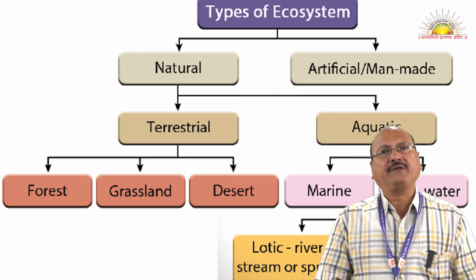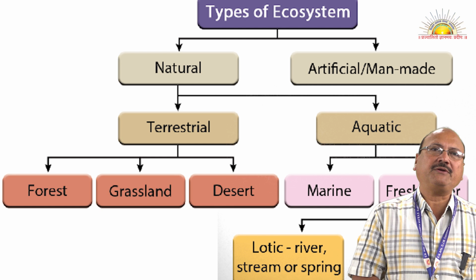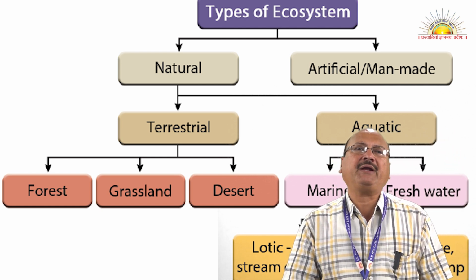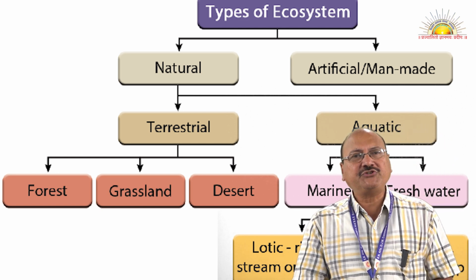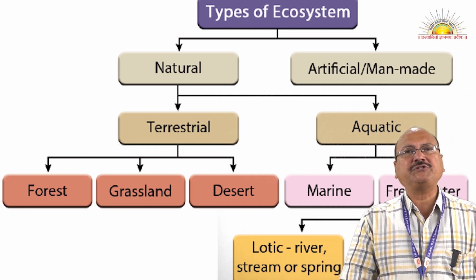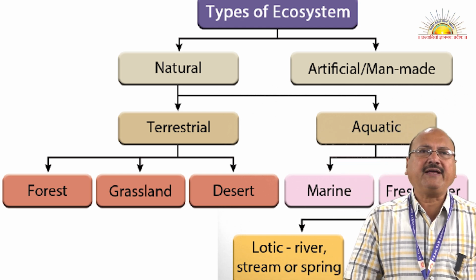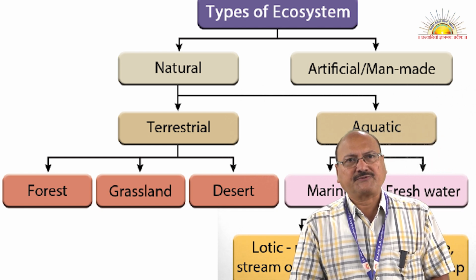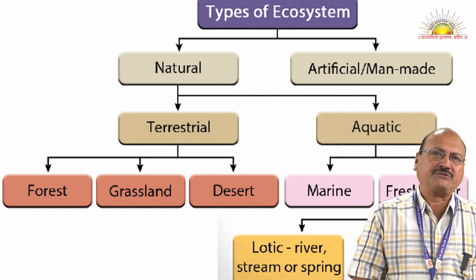The first is aquatic ecosystem, second is terrestrial ecosystem, third one is desert ecosystem, and long back these ecosystems were divided into natural ecosystem and artificial ecosystem. Natural ecosystem comprises aquatic, terrestrial and desert, as I told you earlier, and artificial ecosystems are man-made, man-engineered, meaning agricultural farms. As far as the aquatic ecosystems are concerned, there are lotic and lentic ecosystems, freshwater ecosystem, marine water ecosystem and brackish water ecosystem.